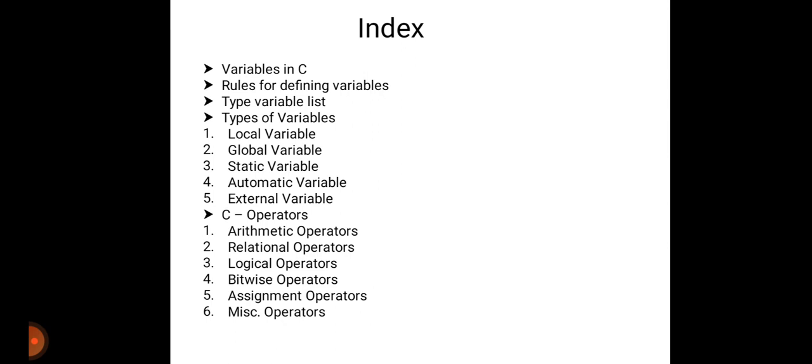So, in this lecture, we are going to study what variables in C are and the rules for defining variables. Then the types of variables, of which there are 5: local variable, global variable, static variable, automatic variable and external variable. Then again C operators. There are 6 types: arithmetic operators, relational operators, logical operators, bitwise operators, assignment operators and miscellaneous operators. So, we will see one by one.